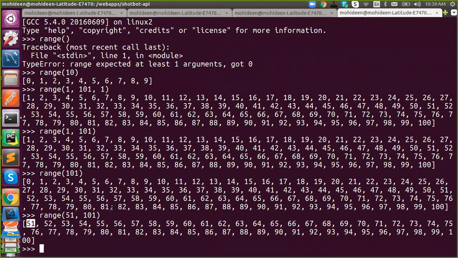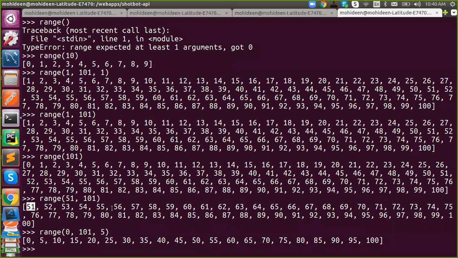Got it? Now, if we want all the numbers which are multiples of 5 between 0 to 100, it is again the same, but the step is going to be 5. So we start from 0 and the step will be 5, up to 100. Got it? So this is the range function. Any doubts? Am I clear?